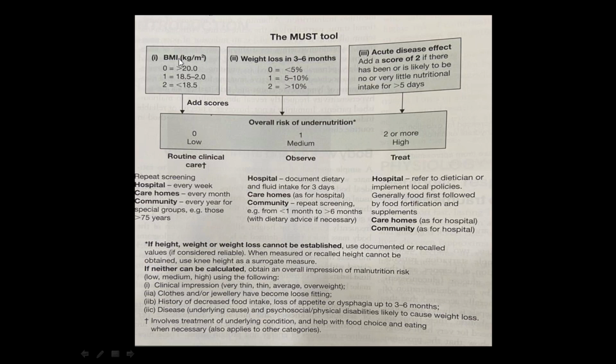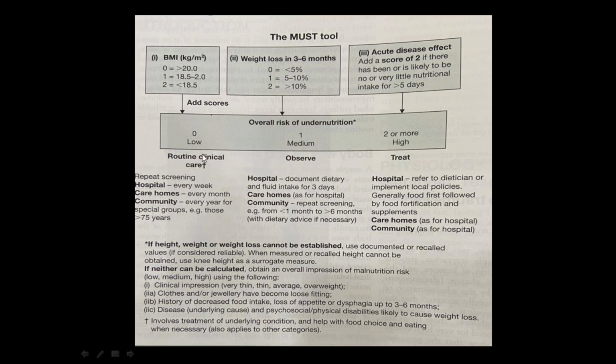So you give a score 0 plus 0 plus 2. Okay, the score will be 2. If you add the score, they can be categorized as 0, 1 and 2. So we got a score of 2. So the patient will come at the high risk for undernutrition. They can be categorized as low risk, medium risk and high risk. Depending upon each category, you will be giving a specific treatment.